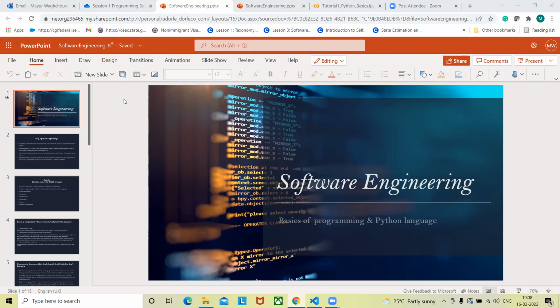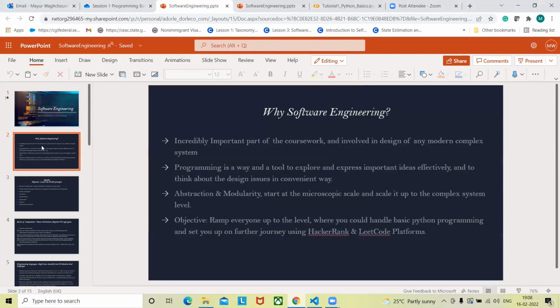In this session we will discuss two things. First, we will discuss programming in general and the principles involved, and then we will do some practice using the Python programming language. As I mentioned, it was a need I realized when discussing with participants that knowledge of software engineering and programming is essential.